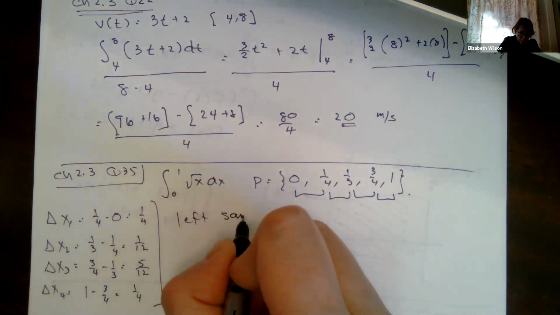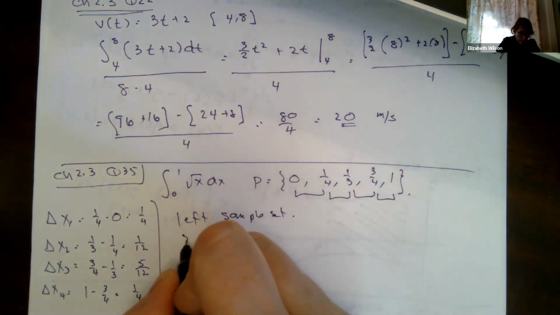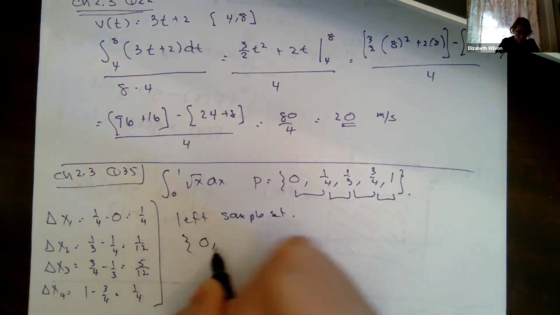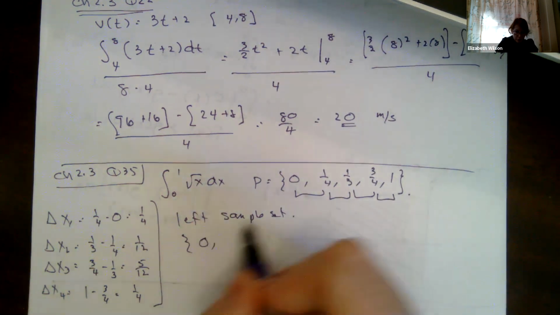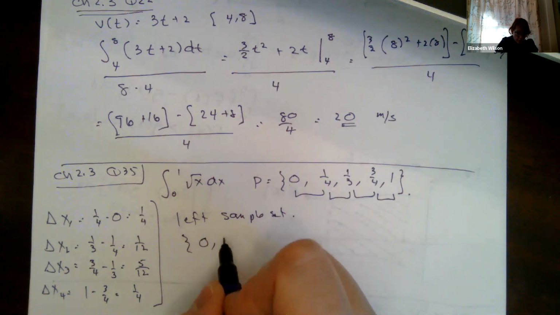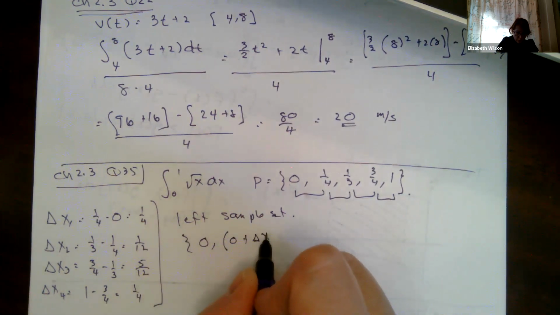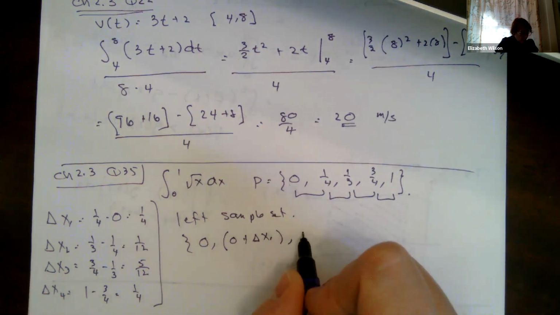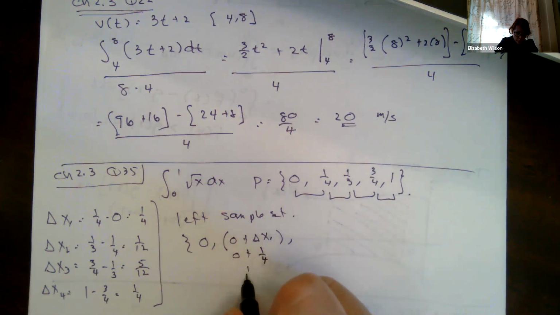Left sample set, okay? I'm going to start off at 0, because it's the left edge, so that means I include A, right? So the first one is 0. My next one is 0 plus my delta x1, which is 0 plus 1/4, equal to 1/4, right?